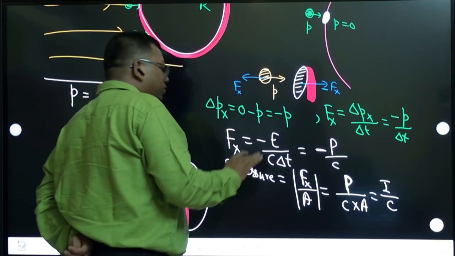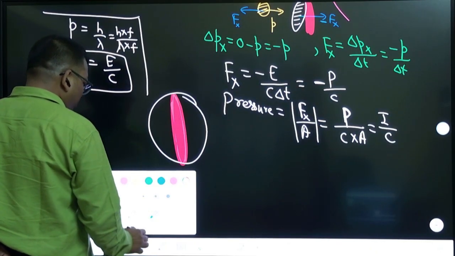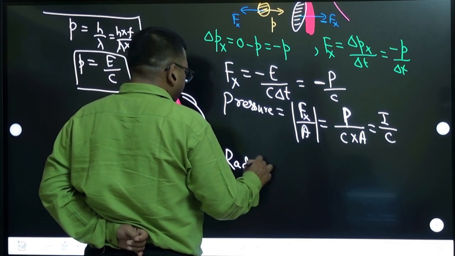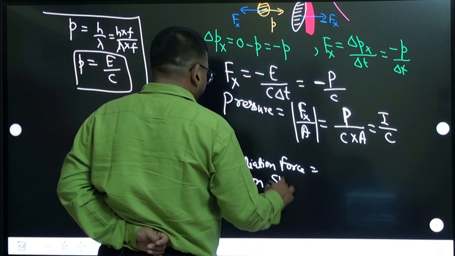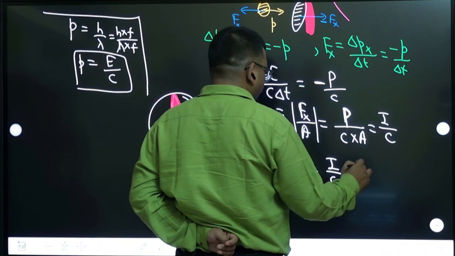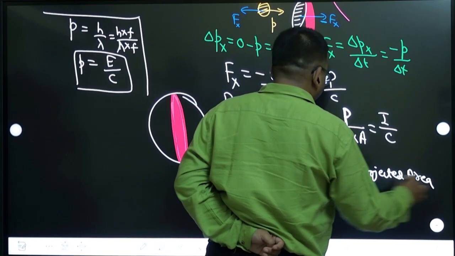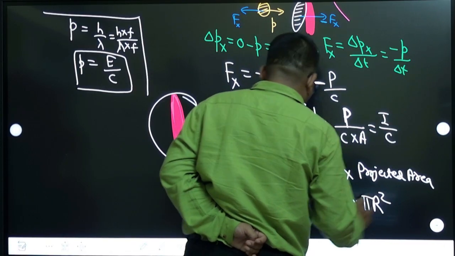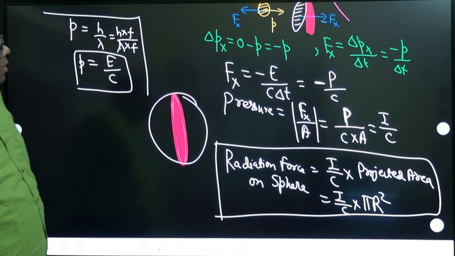But you want the total force, right? So that's what you have to do by integration. When you do integration, you can use this idea of projected area. So if you have to calculate the radiation force on the entire sphere, that will be this pressure, I by c, into the projected area. The projected area is a circle, so it is I by c into pi r squared. This is the formula for this.